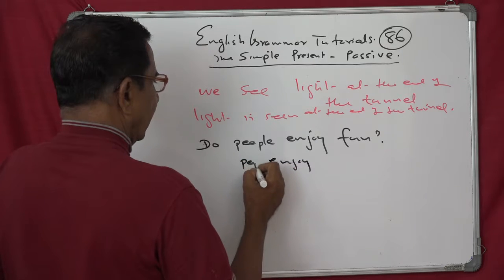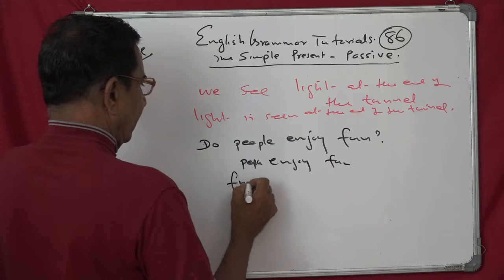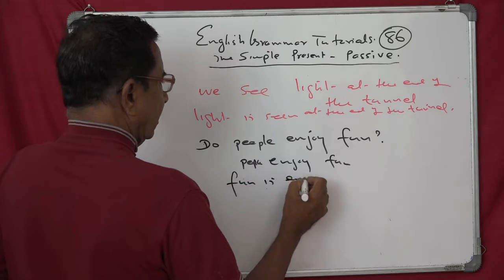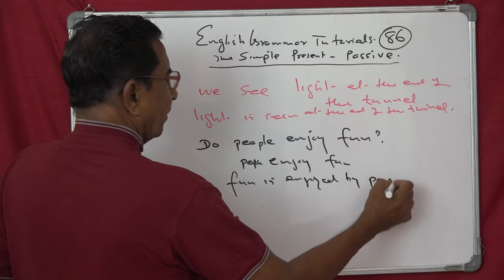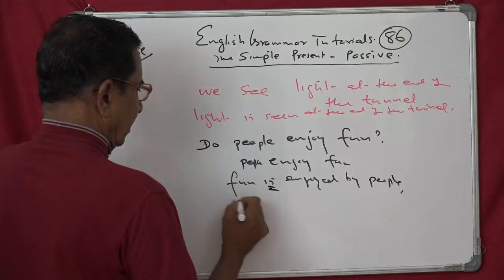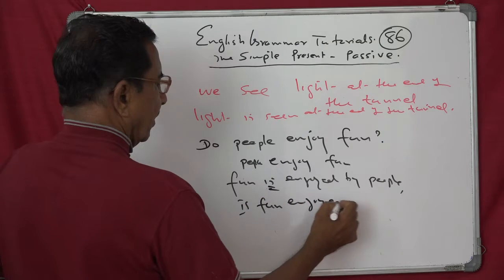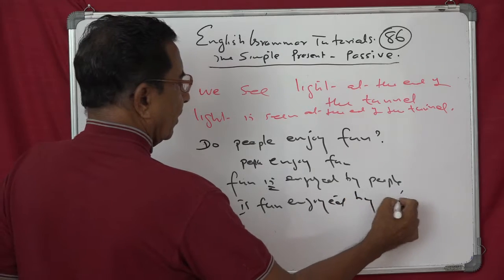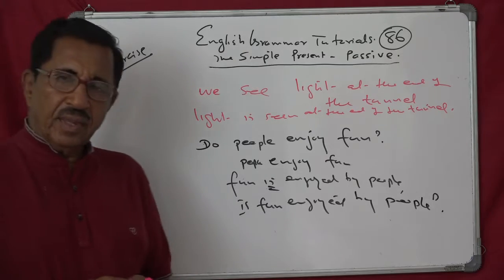People enjoy fun. Fun is enjoyed by people. Is fun enjoyed by people? So that's a question mark. So a question should end with a question mark.